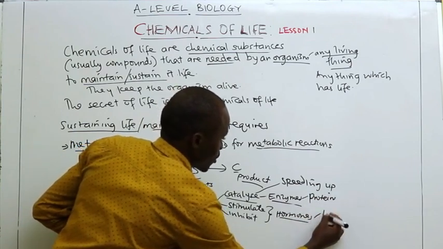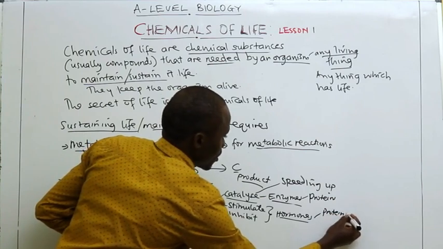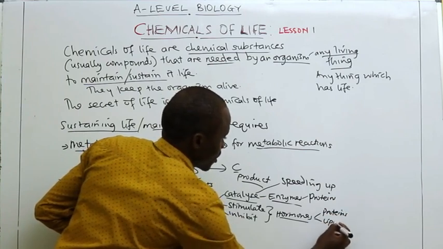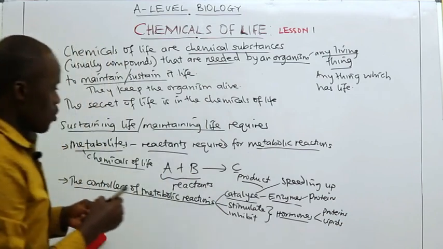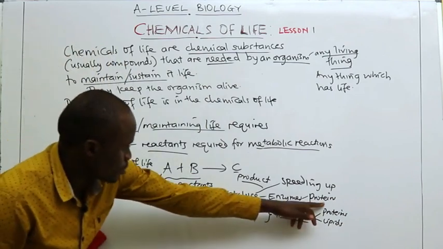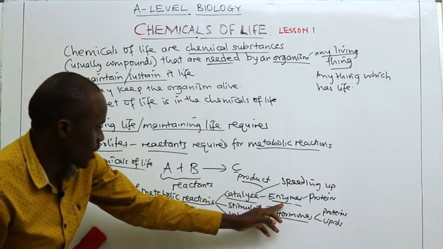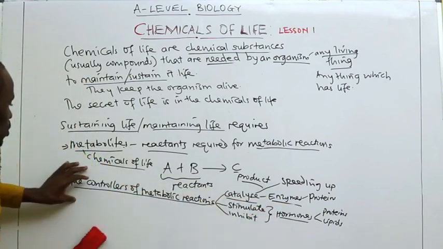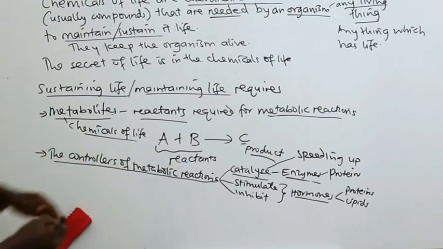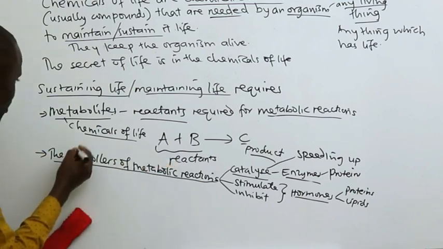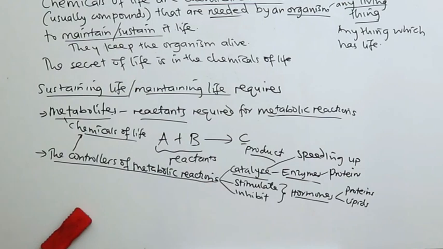Some are proteins and others are lipids. So proteins and lipids, specifically enzymes and hormones, are the controllers of metabolites, and they are also chemicals of life.